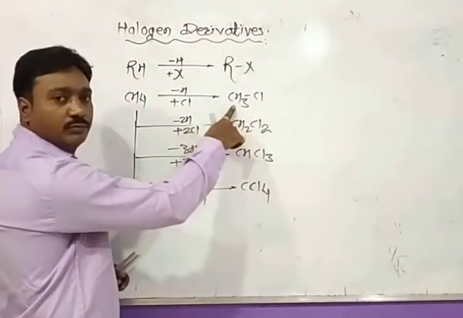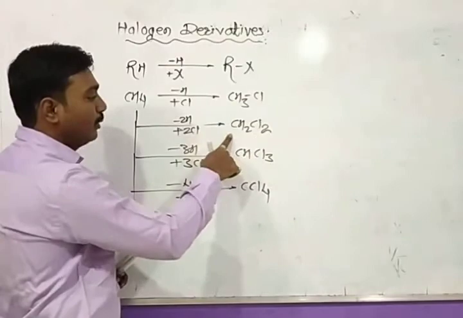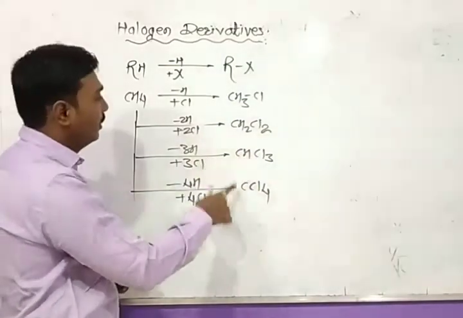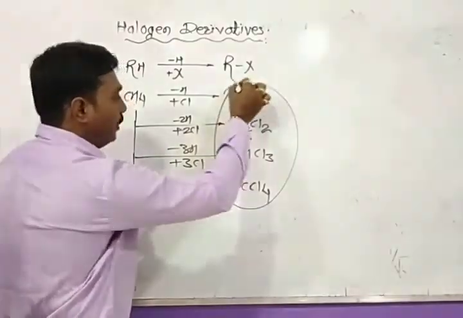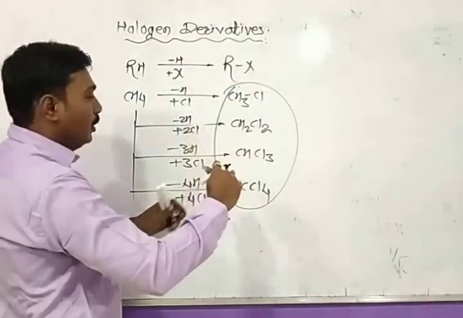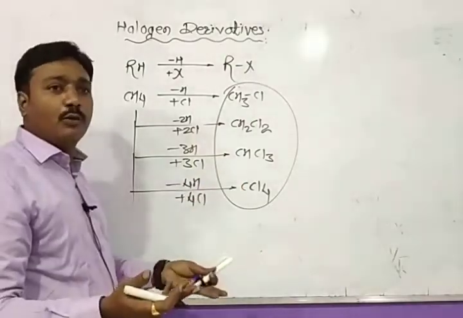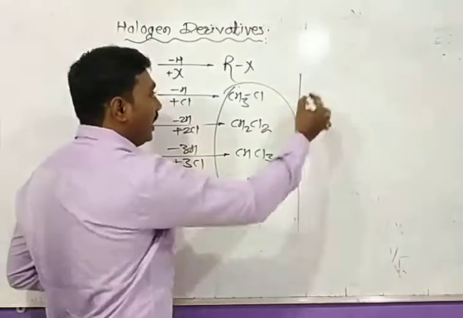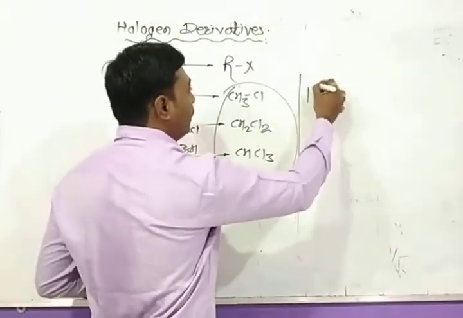Okay, these are all halogen derivatives, chloro derivatives of methane. Similarly, the different halogen derivatives of ethane can be drawn. Another halogen derivative is like this.